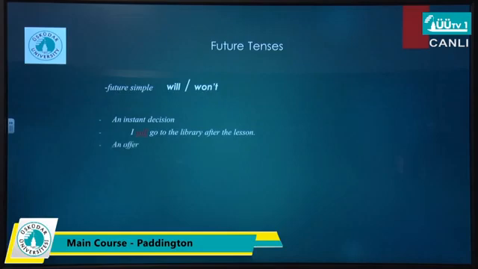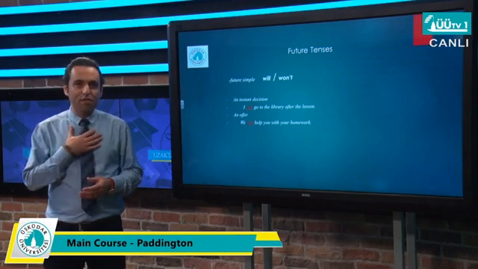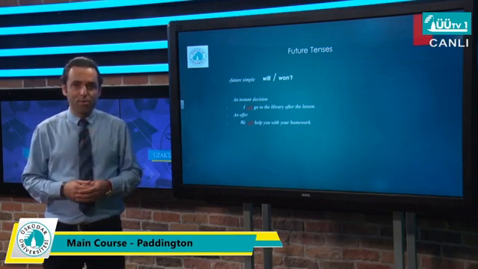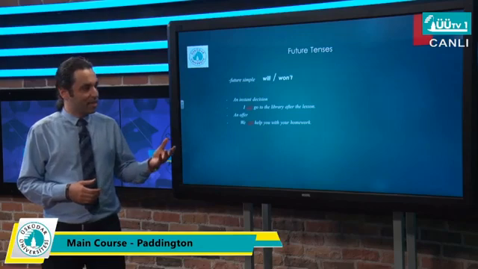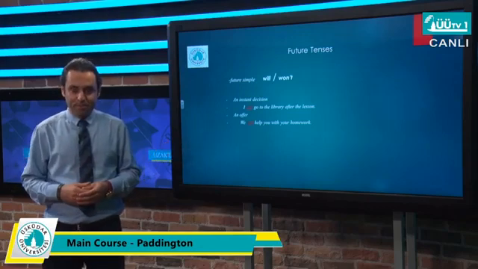The other one is an offer. When you want to give an offer to someone to accept or not, we use will. The example: we will help you with your homework. Imagine you're packed with a lot of homework and you don't know what to do. Then there will be an offer from us that we will help you with your homework. In this style that I used will, I'm offering something to you.